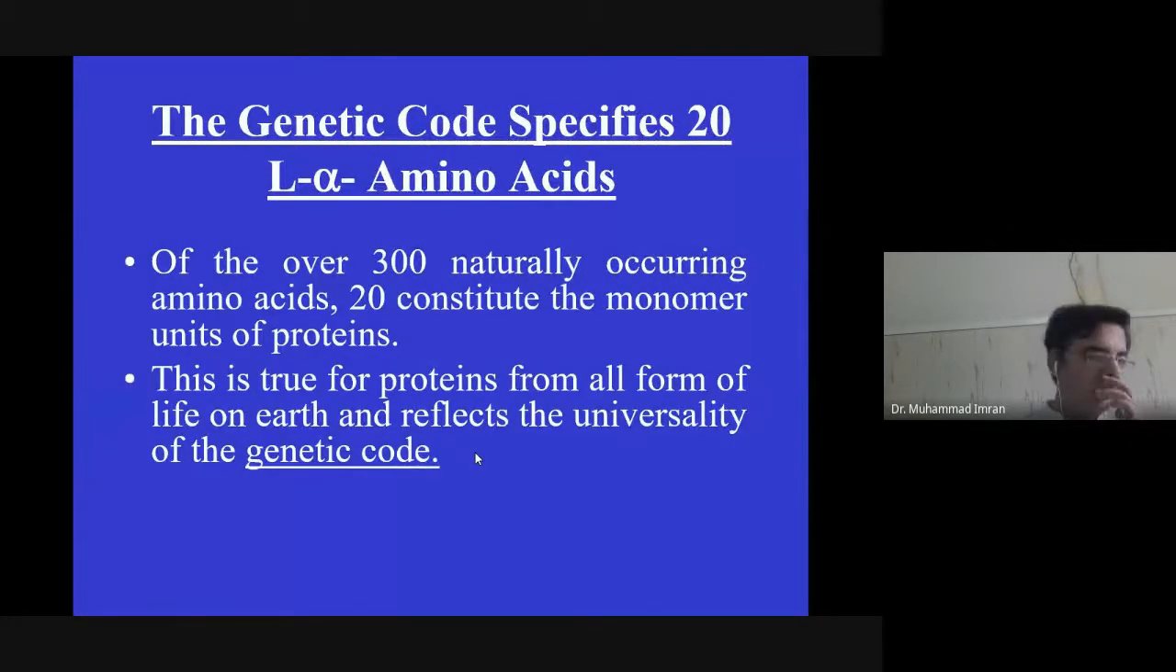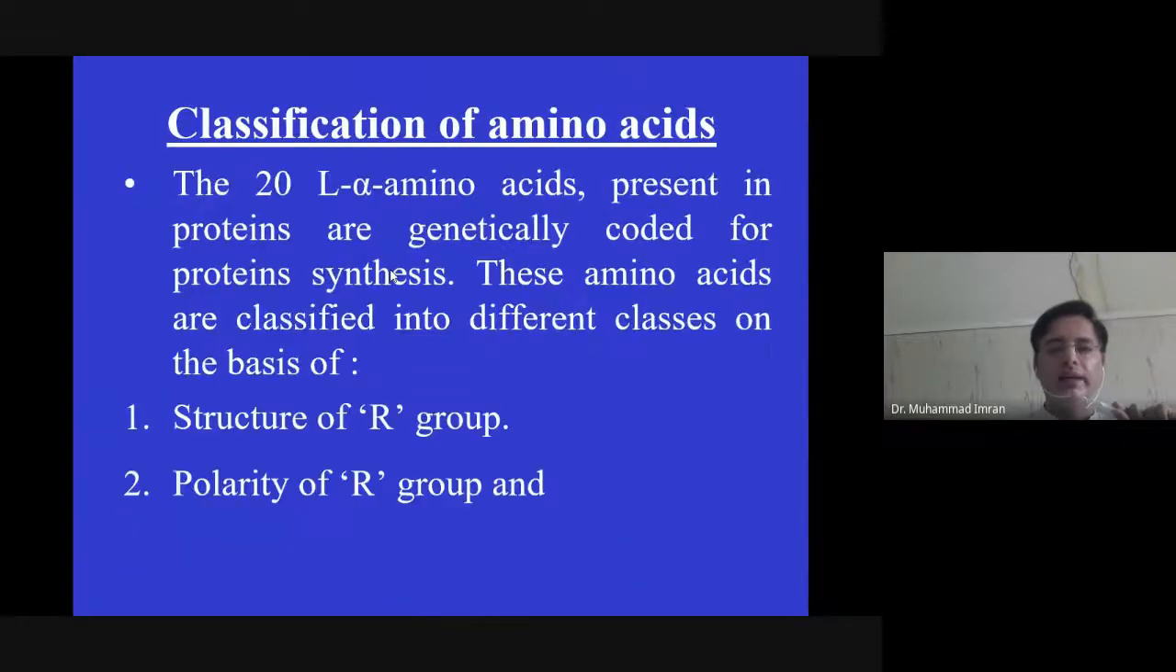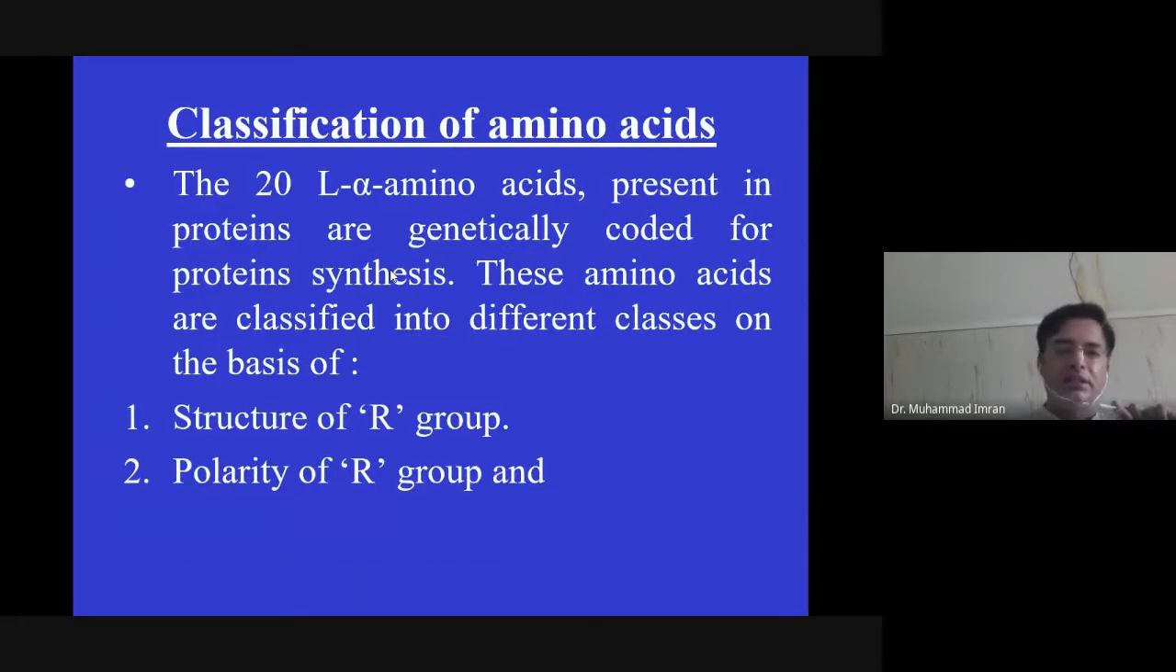Almost all proteins are made up of 22 standard amino acids, and there are 300 naturally occurring amino acids. Only 20 or 22 amino acids make the protein, whose genetic code is discovered. There are two types of amino acid. One is standard amino acid, which codes for a protein, meaning it has a genetic code. And non-standard amino acids do not have their genetic code, and they come after post-translational modification.